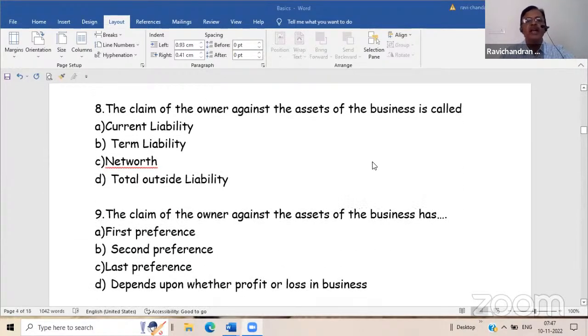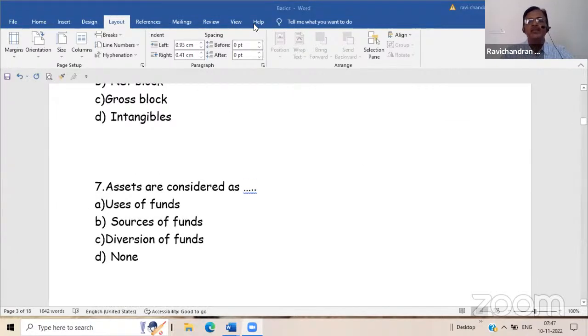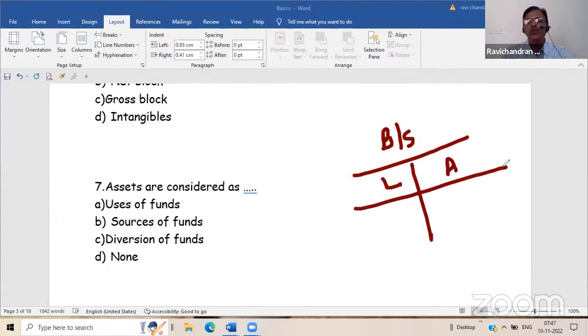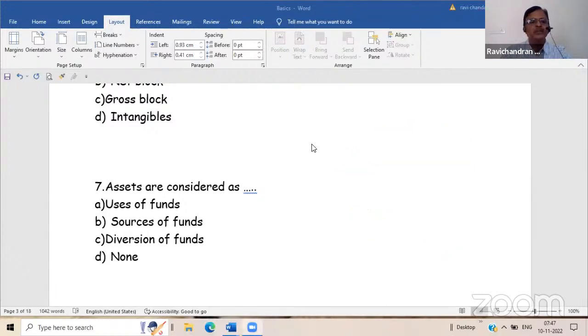The claim of the owner against the assets. Yeah. That is when you visualize the balance sheet like this. Balance sheet, this side is the asset side. This is the liability side. How do you procure, suppose here furniture is there, how do you procure this furniture? You should have some amount, no? So there is capital here. The person has introduced some capital. With that money, he has purchased this furniture. So all liabilities are always the sources of funds. All assets are always uses of funds. Okay, thank you, sir.